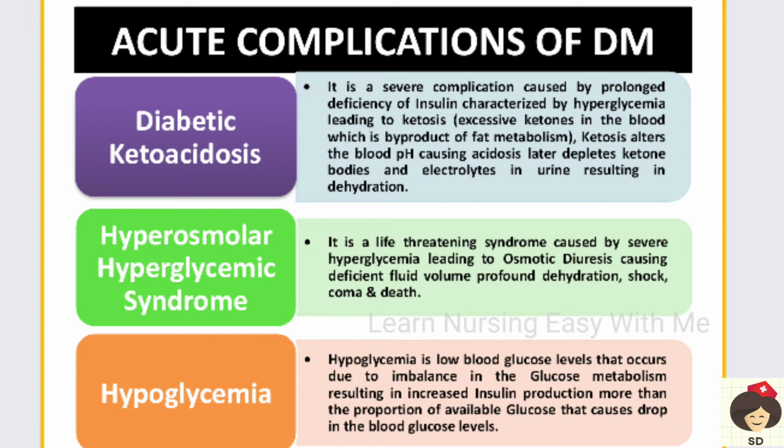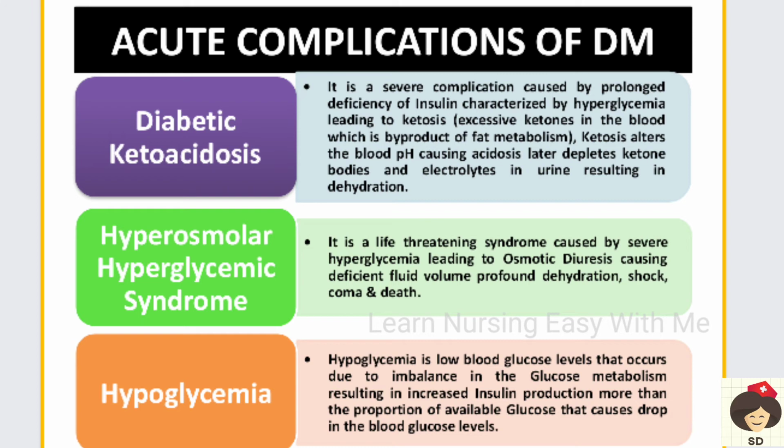And another condition called hypoglycemia. This is also a life threatening condition if it is not treated properly, because the cerebrum needs glucose for metabolism. If adequate glucose is not going to the cells, the brain cells may die. So hypoglycemia can occur due to imbalance in the glucose metabolism and increased insulin production.